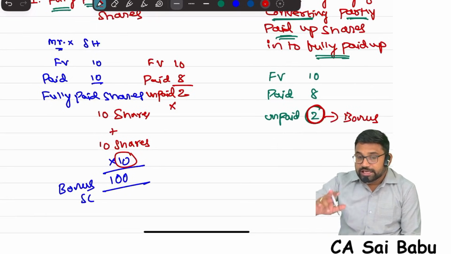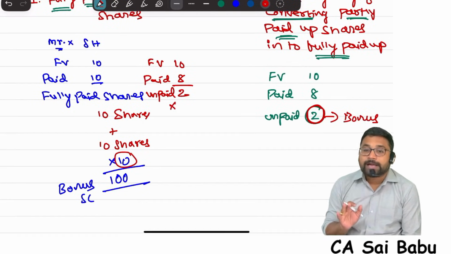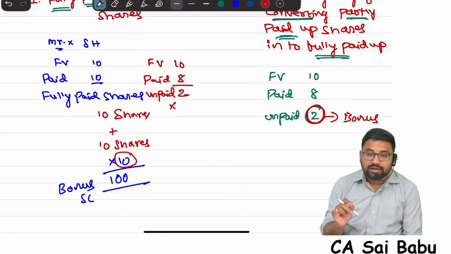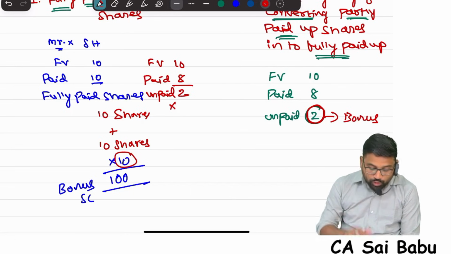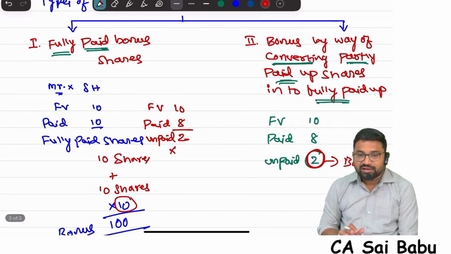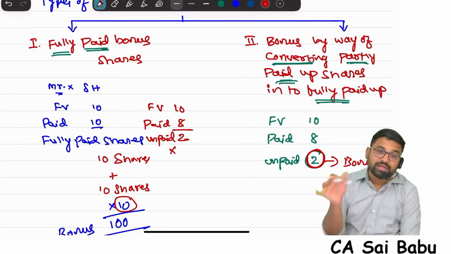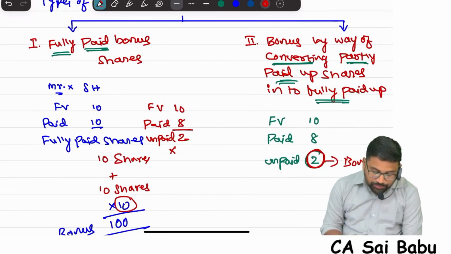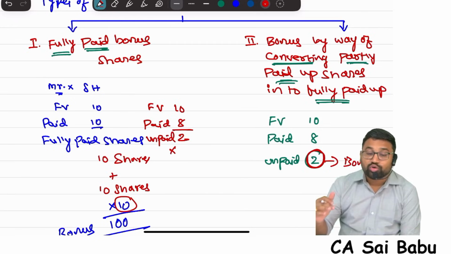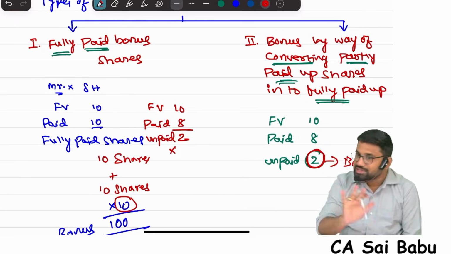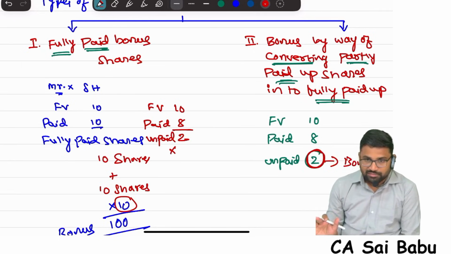See, the first thing is that the condition in the Companies Act is for issue of fully paid bonus shares. If you want to give a fully paid bonus share, first of all the share must be fully paid. Suppose the share is partly paid, and you want to give fully paid bonus shares on that, that is not allowed.